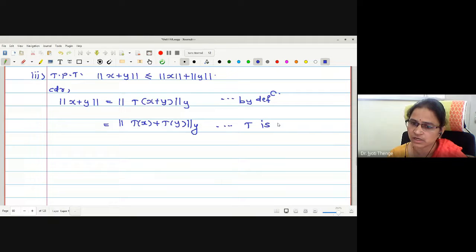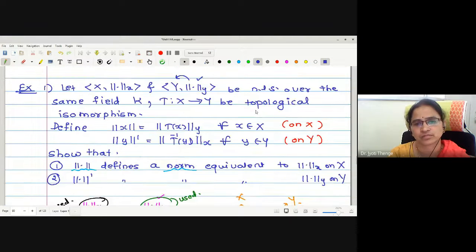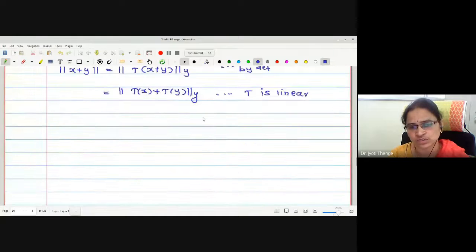Reason: T is linear. Why is T linear? Is it given in the statement? T is given to be a topological isomorphism. Is it linear? Yes, topological isomorphism includes the linearity condition. Now norm y is a norm, therefore let me just separate.